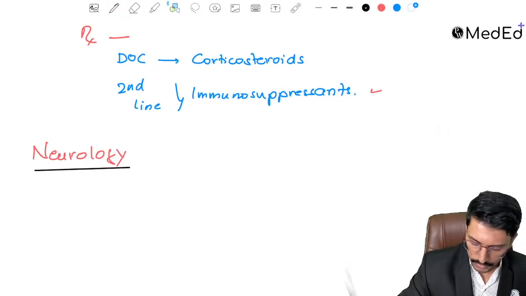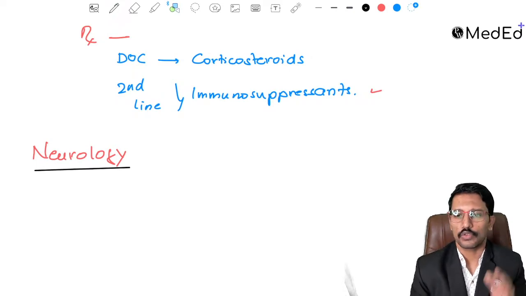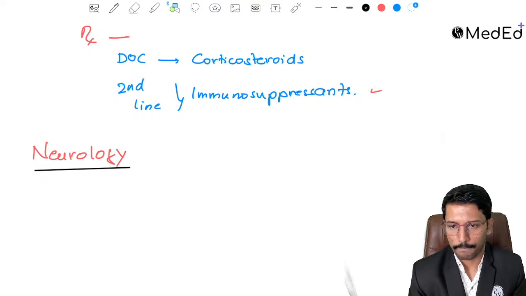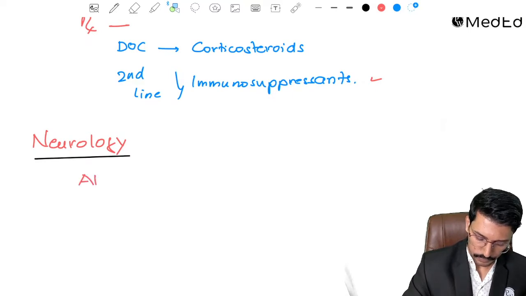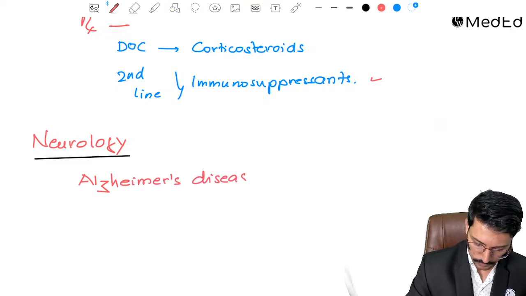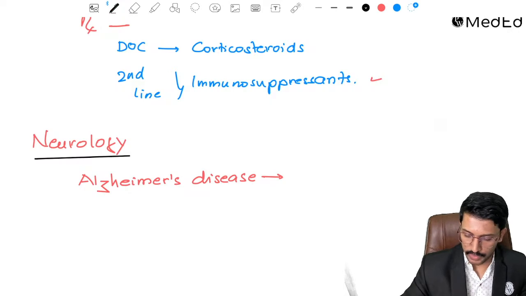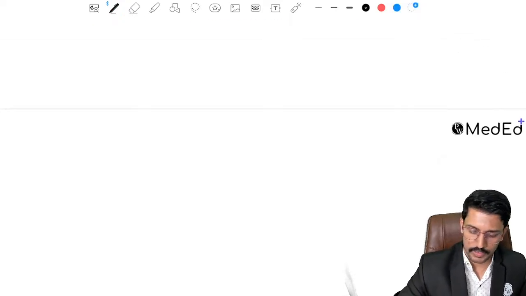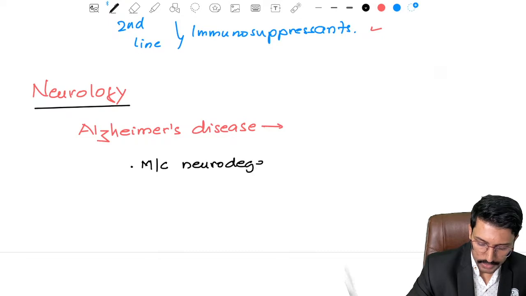Okay, so in neurology, the first disease we will talk about, I'll give you a clue, you should be able to answer. The most common neurodegenerative disorder. Right, we are talking about Alzheimer's disease. I will only focus on what can be asked as an MCQ point instead of making it a very elaborate discussion on Alzheimer's disease. So the first point you need to know is this is the most common neurodegenerative disorder.